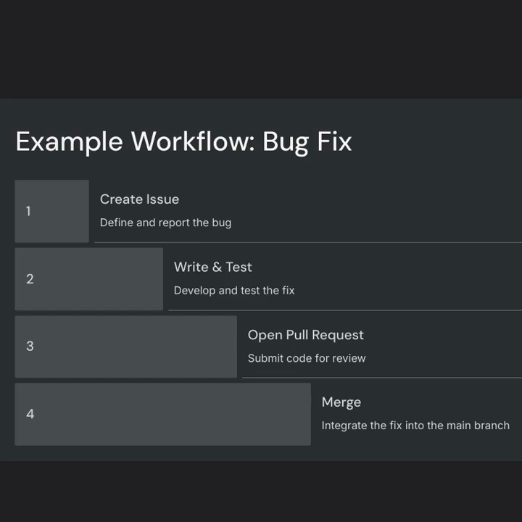After writing the code and running the tests, we will open a pull request. The pull request should include a clear description of the changes made, the rationale behind them, and any relevant test results. This is your chance to communicate with your team and get feedback. Once the pull request is open, your teammates will review it and provide feedback. It's important to address this feedback by making necessary changes or clarifications. Once the code has been reviewed and approved, we can merge the change into an appropriate branch, usually the development or main branch, depending on your workflow. This process ensures that the bug fix has been properly reviewed and integrated into your project.